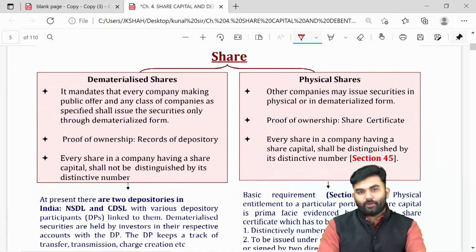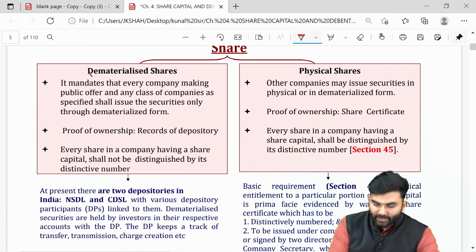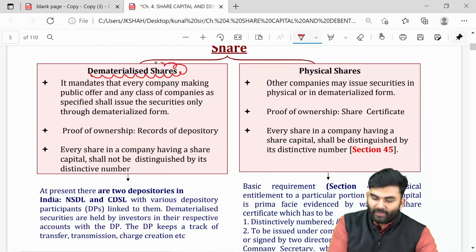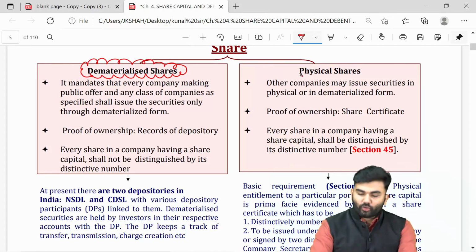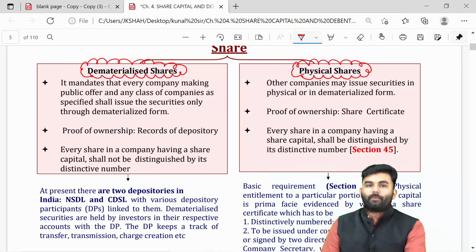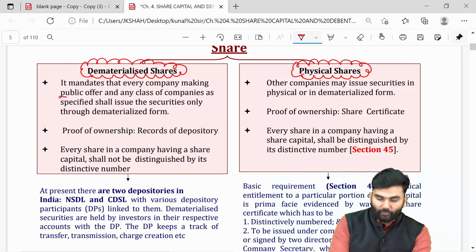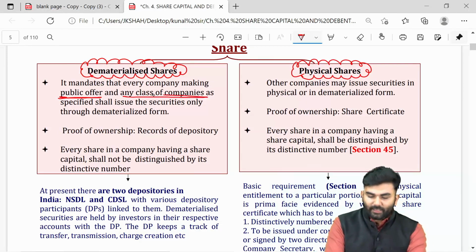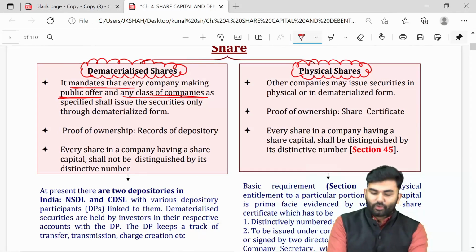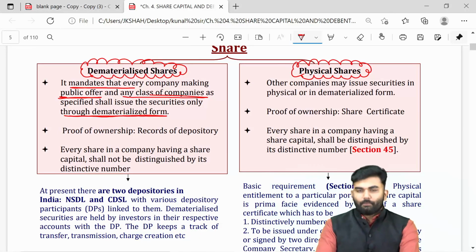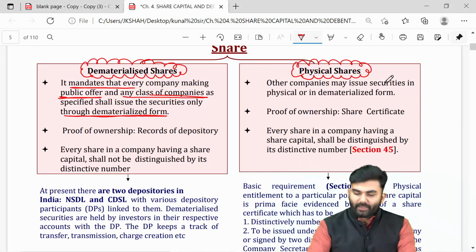Shares can be held in two ways. It can either be held in a dematerialized form, that is nothing but electronic form, or shares can also be held in physical form. If a company has gone for a public offer or any such other class of companies, then for all of them it is mandatory to issue securities in dematerialized form. But for any other company, the securities can be issued in physical form.